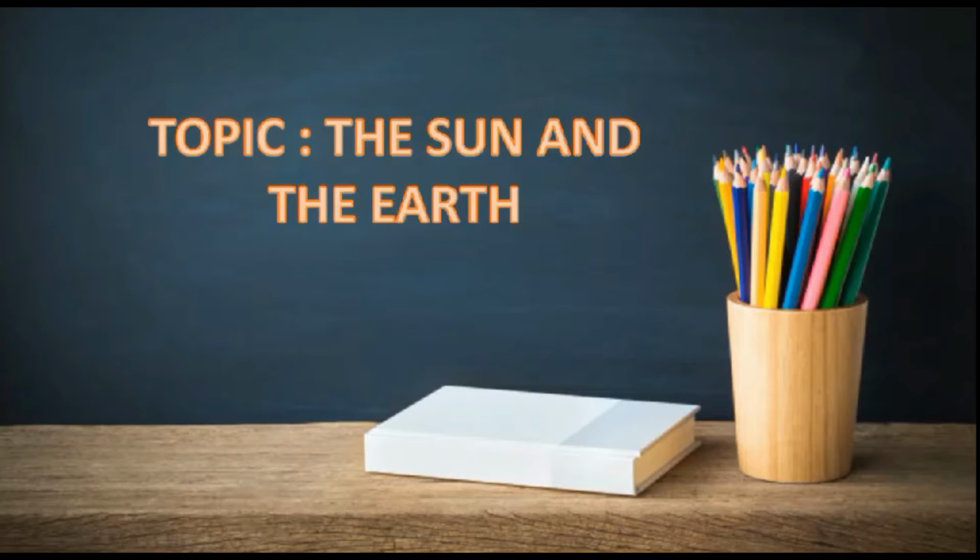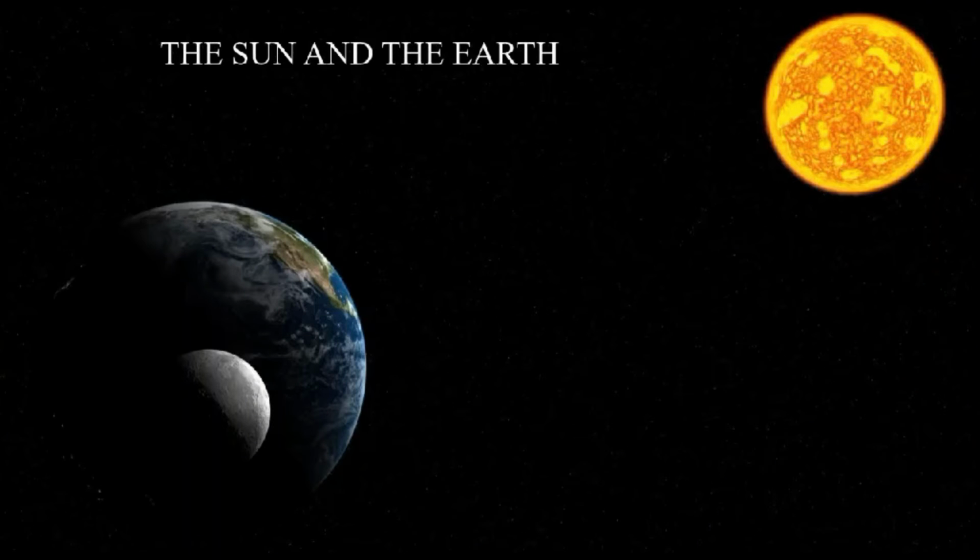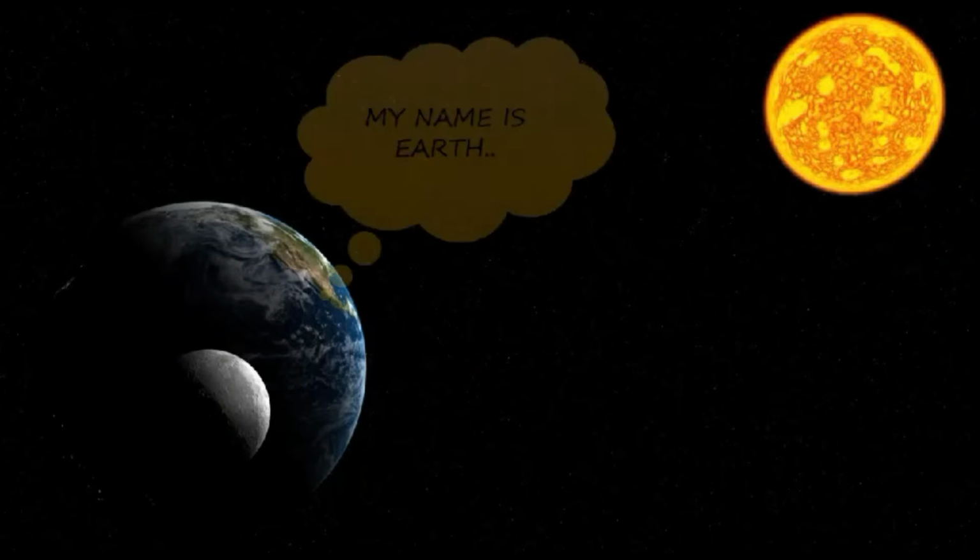The fourth point is the earth is a habitable place unlike the sun. So you all know the sun rises in the east and sets in the west, right? Earth, we already know the shape of the earth is a ball-like structure, right? So today we're going to see briefly about the topic of the sun and the earth. Let's start our class. The sun and the earth.